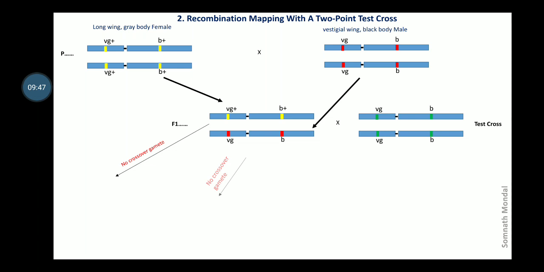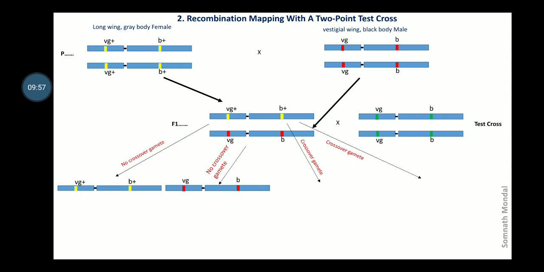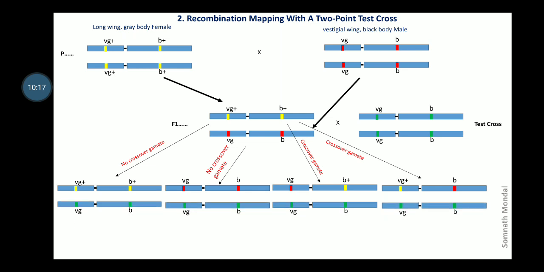No crossover gametes, that is VG plus and B plus together and VG and B together, and there will be crossover gametes, that is VG with B plus and VG plus with B. So 2 no crossover gametes and 2 crossover gametes. Now from the other parent who is homozygous recessive, there will be only one type of gamete, that is VGB, and thus these are the combinations.